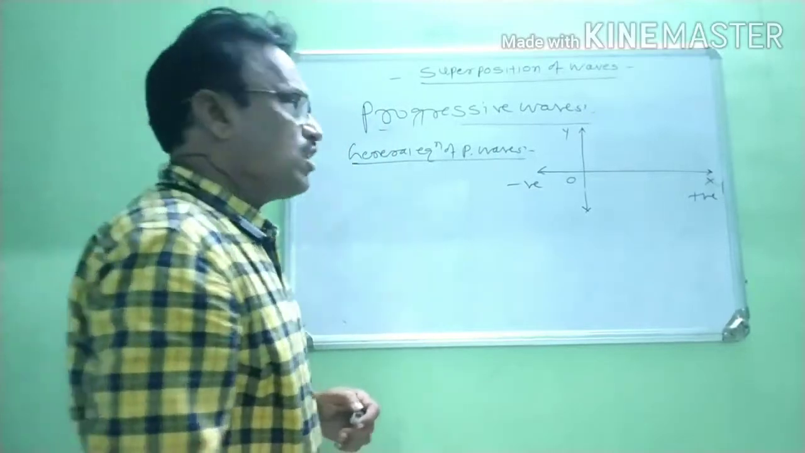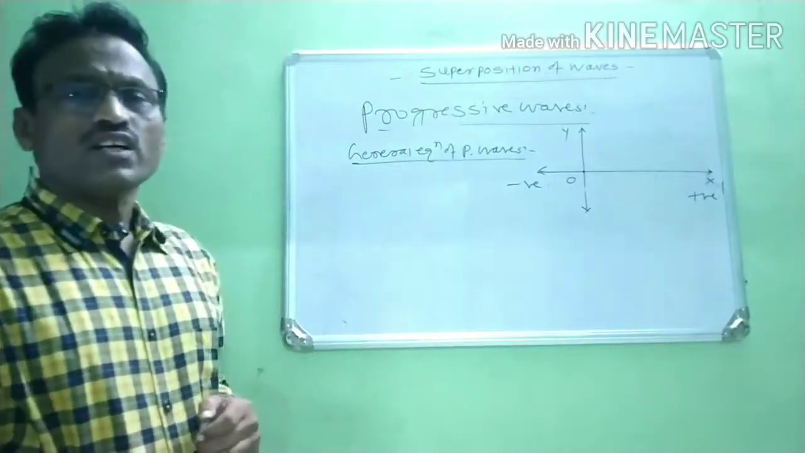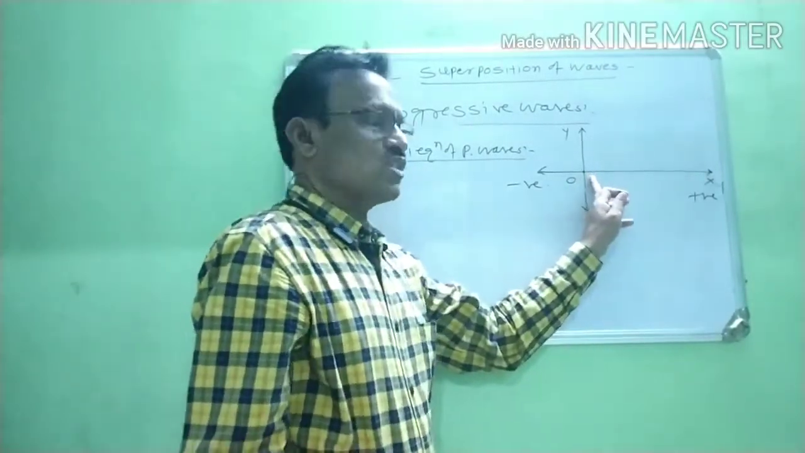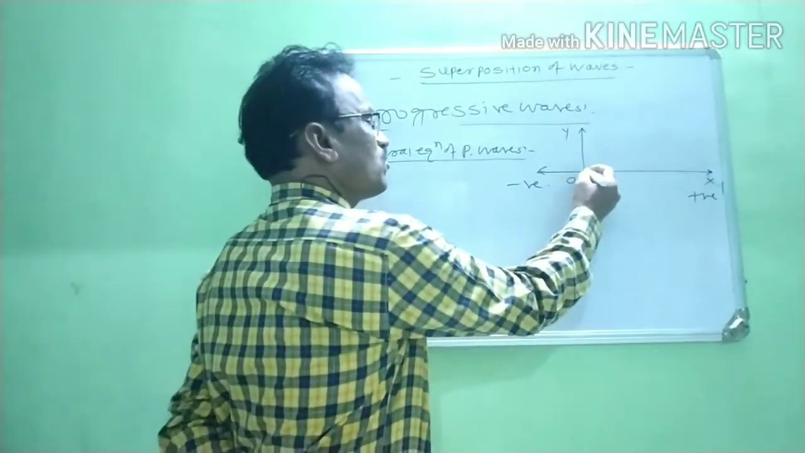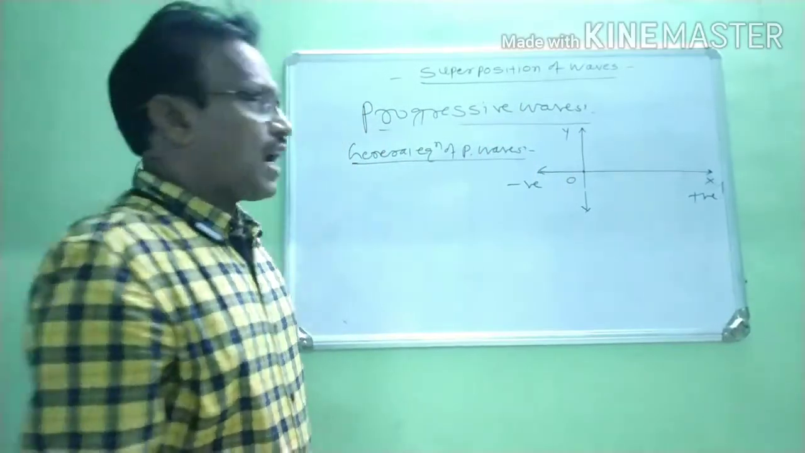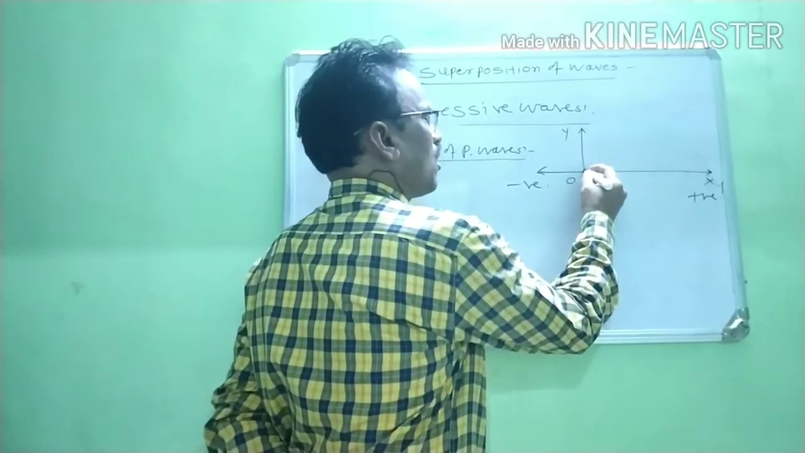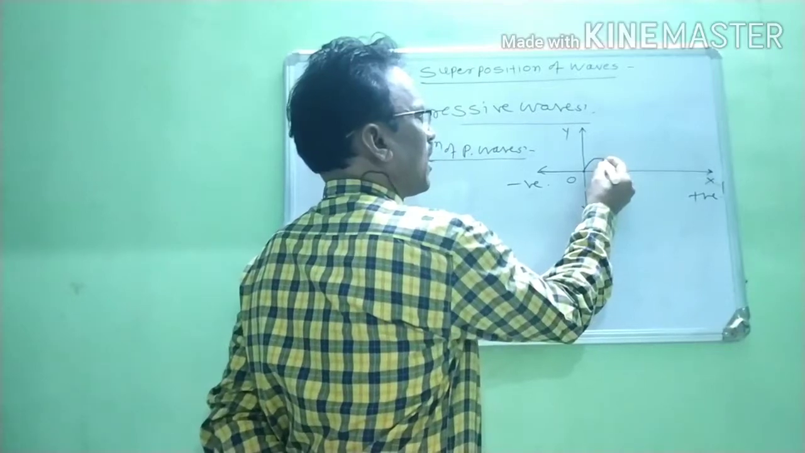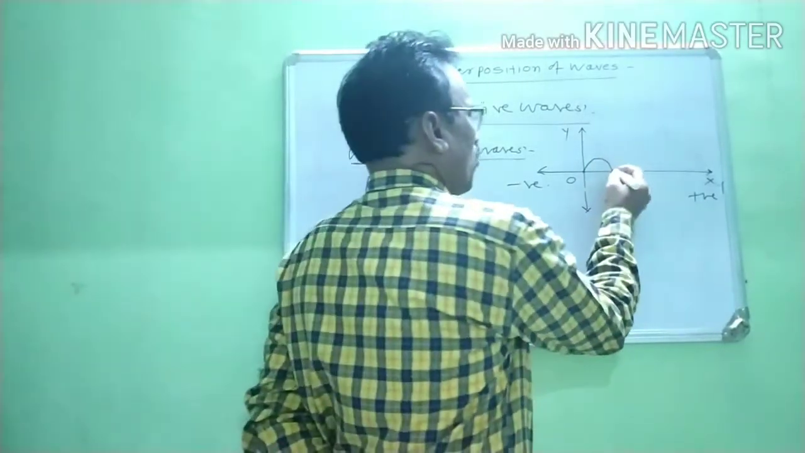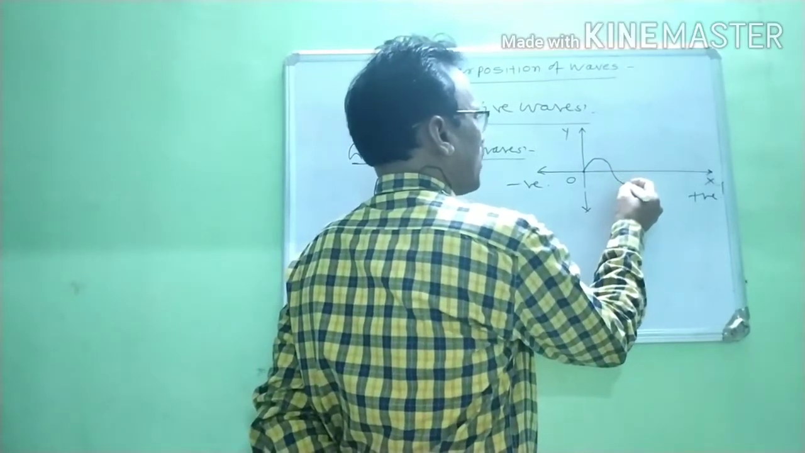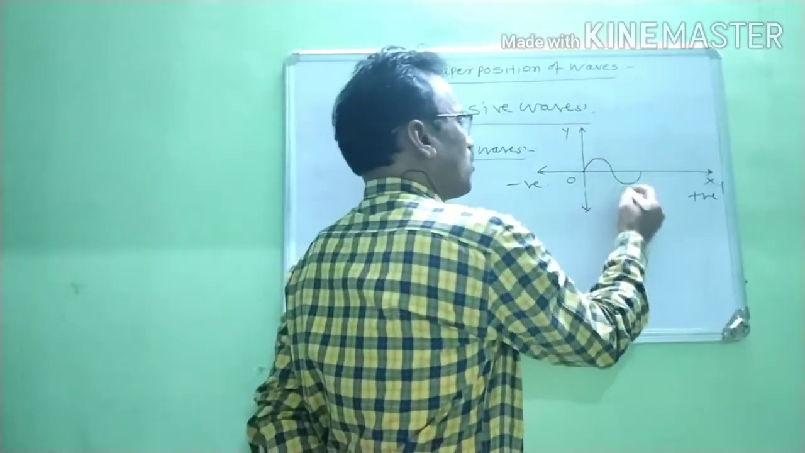Now, initially, suppose the particle is at rest. The particle is at rest means the particle is at its origin. When some energy is given to that particle, what happens? Due to this energy, this particle starts from its mean position in the upward direction, and again it returns to its mean position. Again, this particle vibrates in the downward direction and again returns back to its mean position. At that time, it completes its one